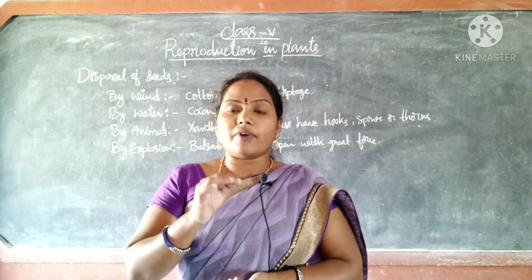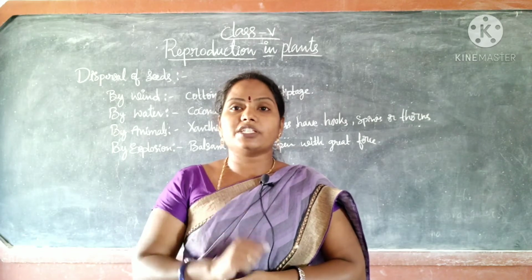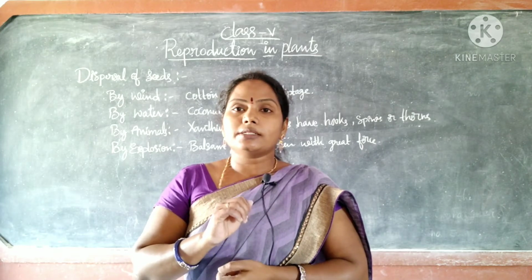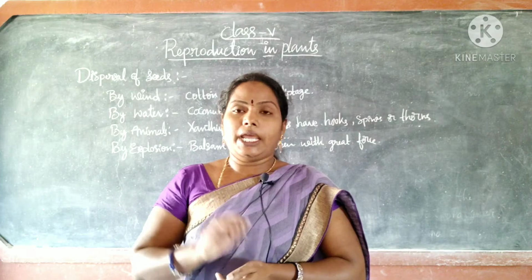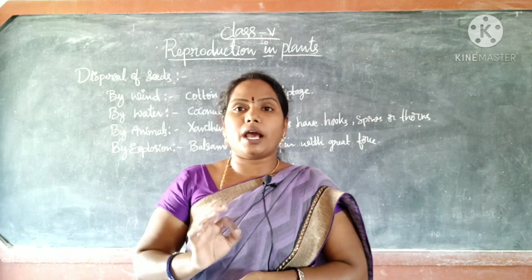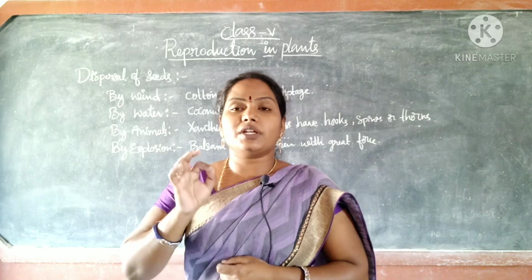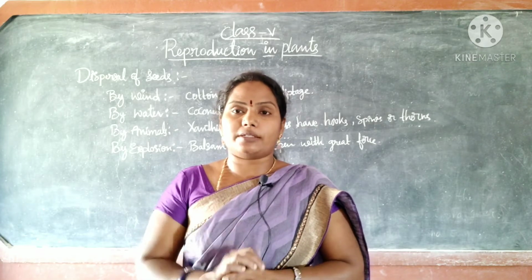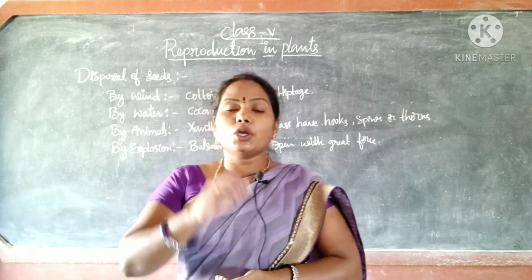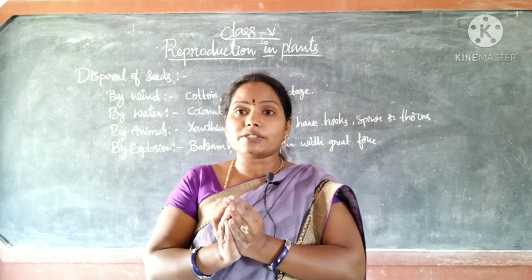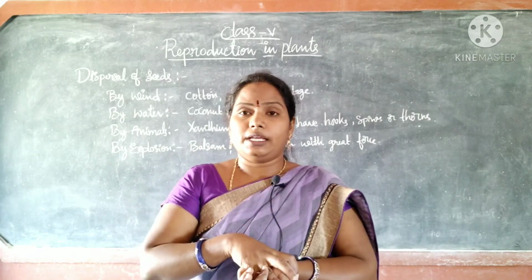After another week or 10 days, you can observe that in the first pot the plants may not grow properly. In the second pot, you can observe sufficient growth of the plants. What is the reason here? In little space you sowed more seeds.